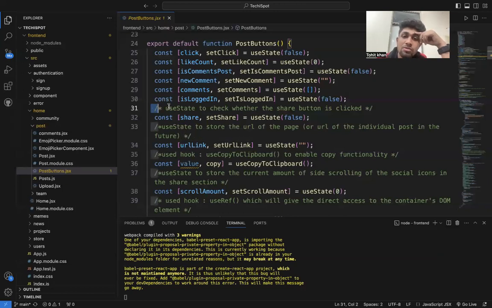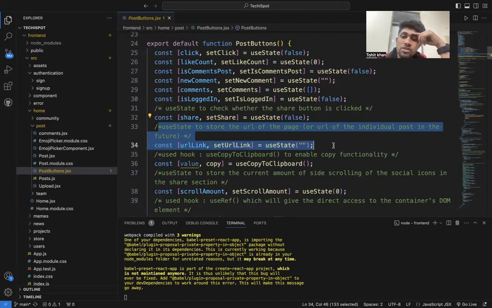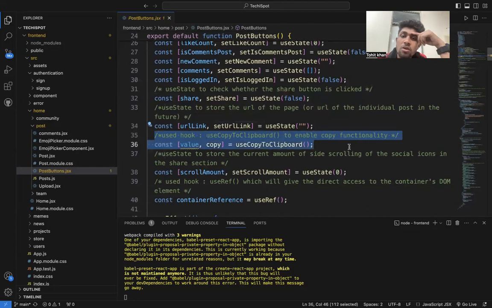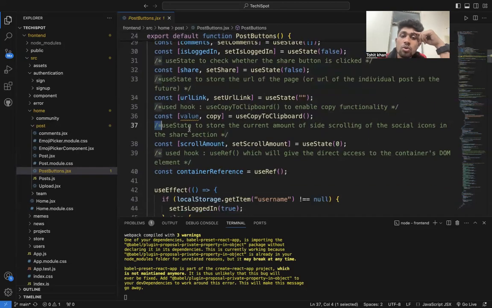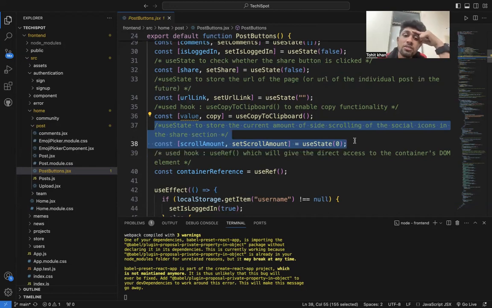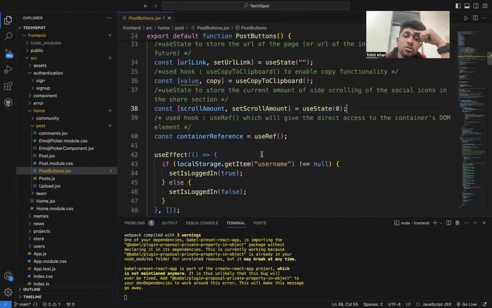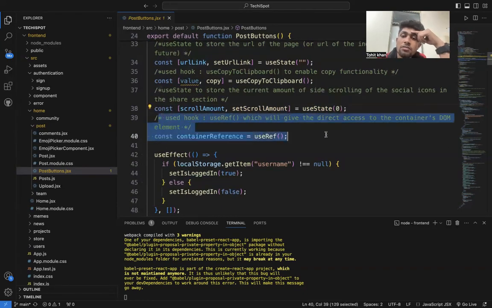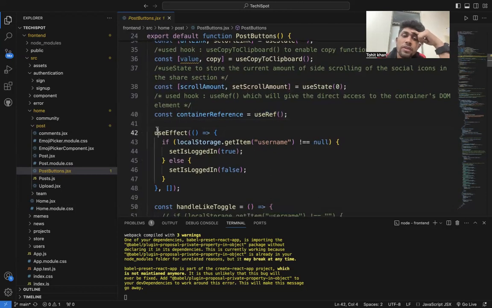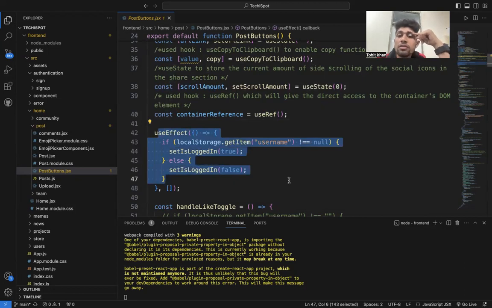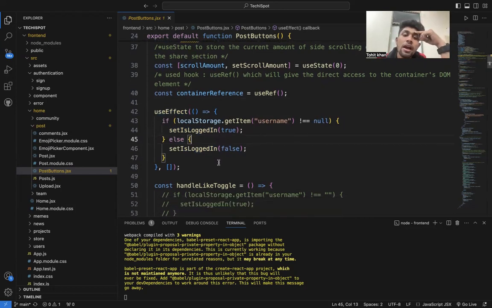All these things use state. One state checks whether the button is checked, and another stores the URL page and post features. A state hook is taken for the email and copy function reliability, and another state stores the current amount of the slider scrolling of the social icons in the share section. A ref hook gives direct access to the container DOM element. A useEffect stores my username, and when the user is not equal to the user, it gives null.